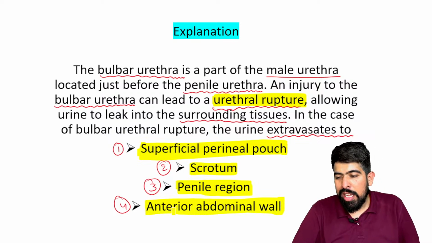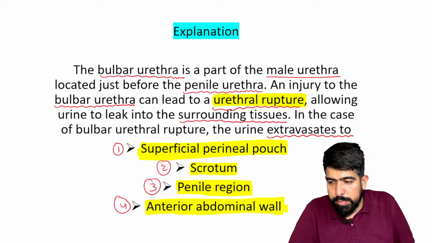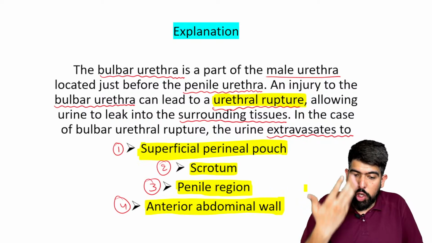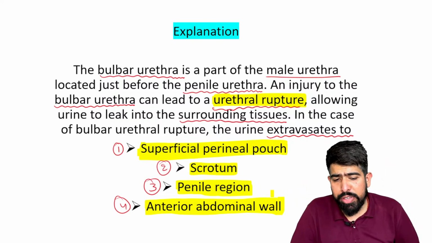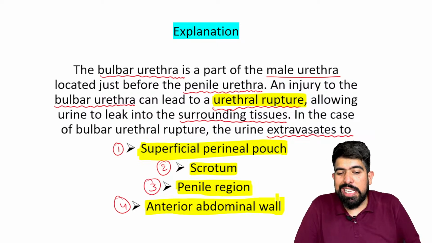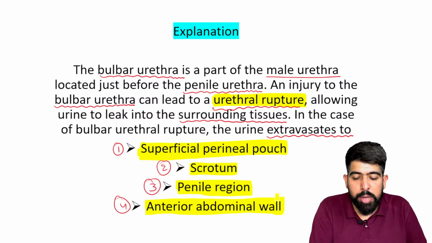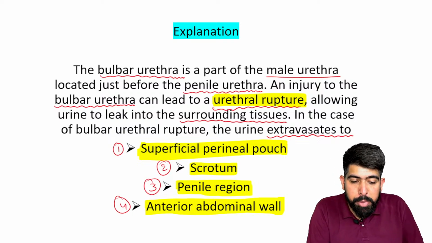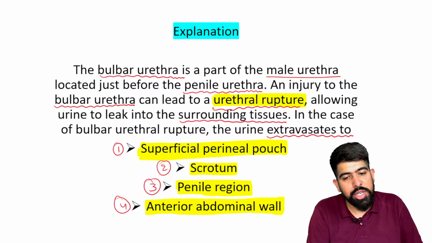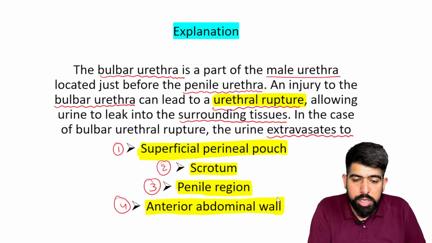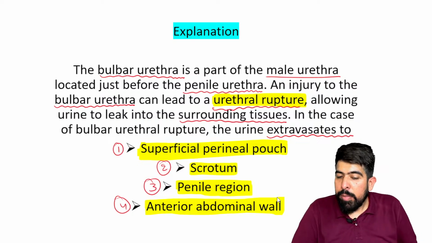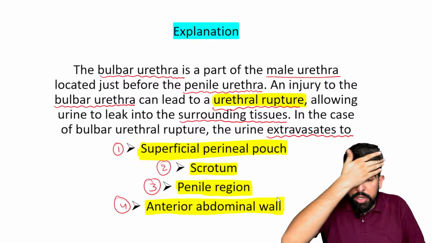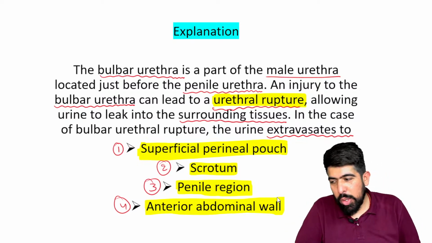So please understand, maybe this time they can create another clinical scenario, and in the options they may not mention the anterior abdominal wall. Maybe they mention the scrotum, or the superficial perineal pouch. So please remember: an injury of the bulbar urethra is known as bulbar urethral rupture, and in this rupture, urine can be leaked out into the superficial perineal pouch, scrotum, penile region, and the anterior abdominal wall, right?